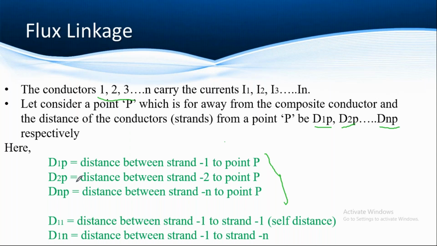And finally, this is the strand-to-point distance. Now there are also the distances between the individual conductors. D11 is the distance of strand 1 from itself, so this is called the self distance. I am considering n conductors, right? This one is the distance from point to strand, and D1n is the distance between strand 1 and strand n. D12 is the distance between strand 1 and strand 2. D13 is the distance between strand 1 and strand 3, like that. So these are the two different distances.